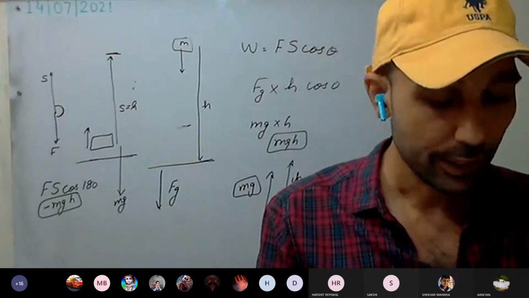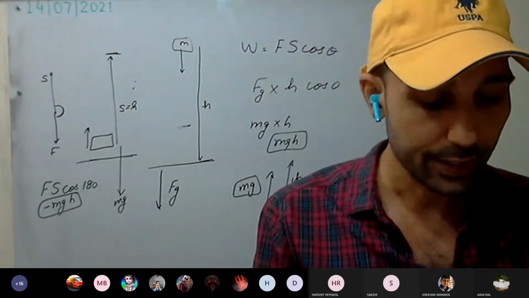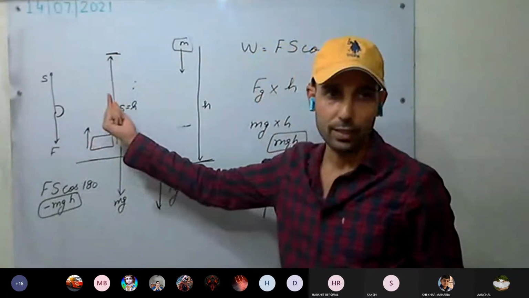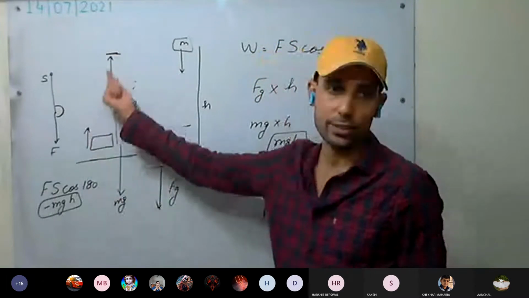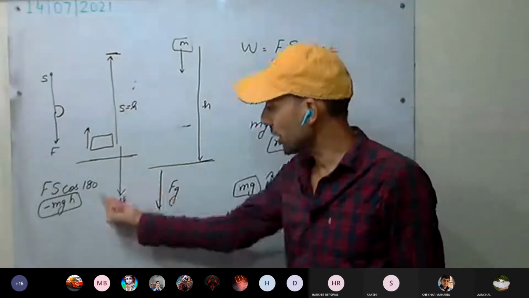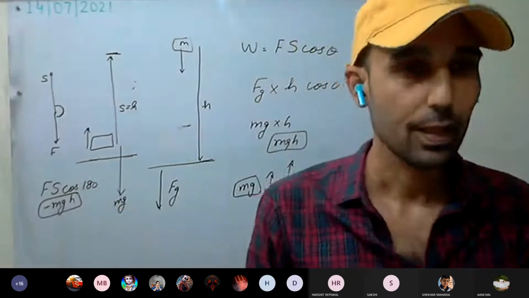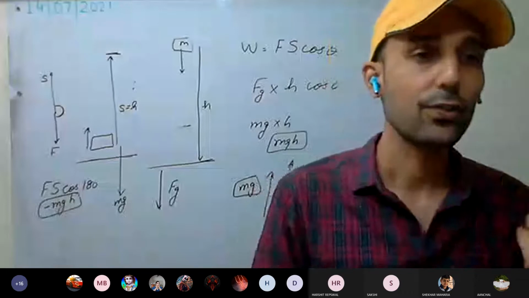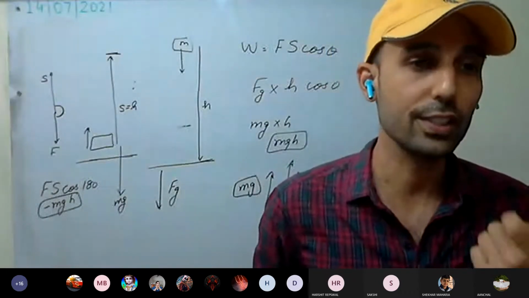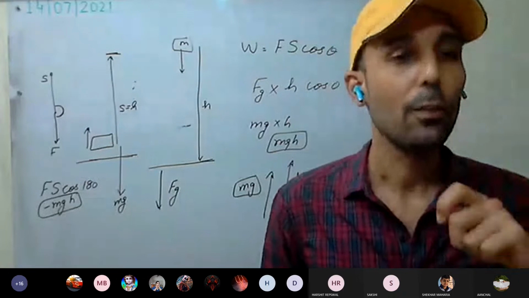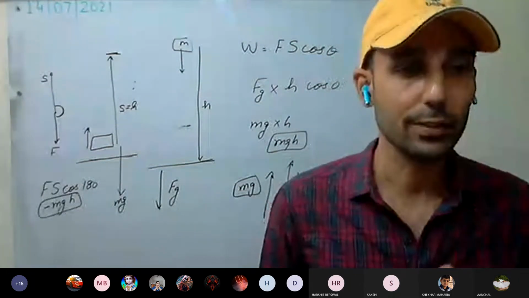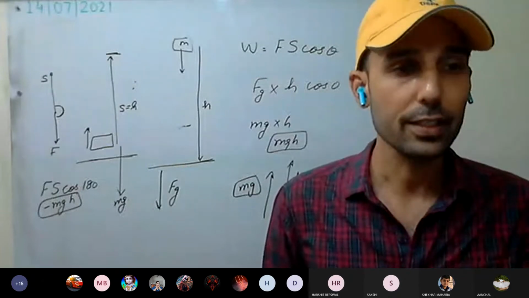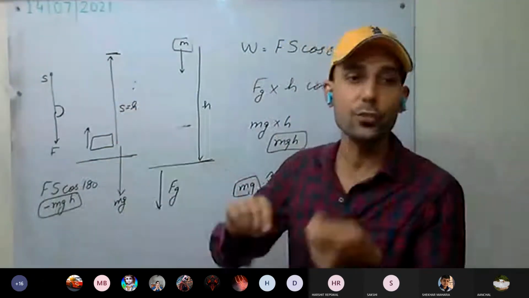And in brackets, the work W equal to mgh is done by the body. That is the amount of work done by this body, because it has to apply force in this direction to move up, against the force of gravity. So for work done, you first have to consider which force is under consideration. Always remember that. In the question, first figure out which force is doing the work.